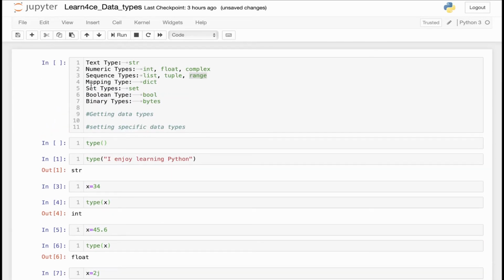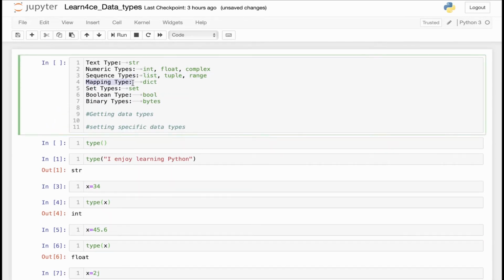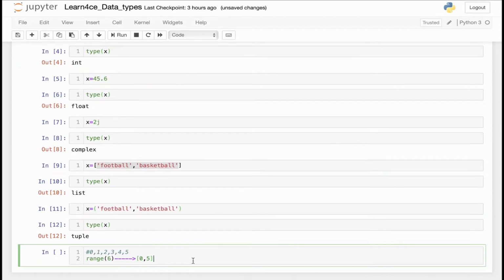The next data type is mapping type. In another video, I'm going to talk about this data type in more detail. But for now, it's good to know we also have a data type known as mapping type in Python, and this is a dictionary. The best way I can put it is that a dictionary is a more advanced way of representing data than list and tuple. And what do I mean by that?